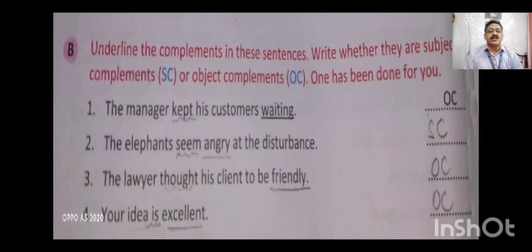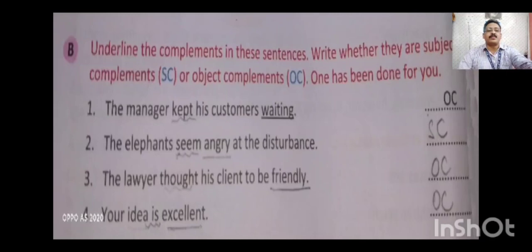Taught is the verb and friendly is the complement of the object, so it is an object complement. Your idea is excellent. Here is is the verb, and excellent comes as the quality of the subject, so it is a subject complement.